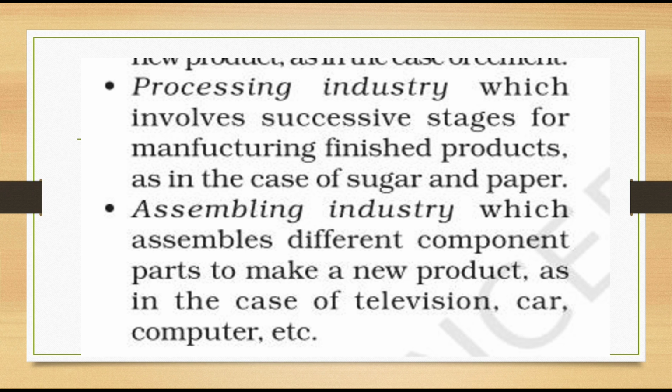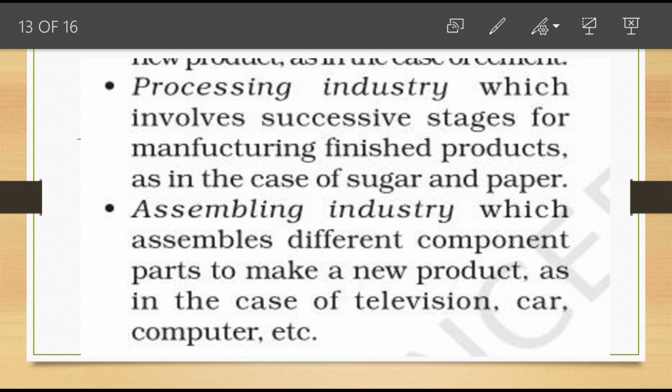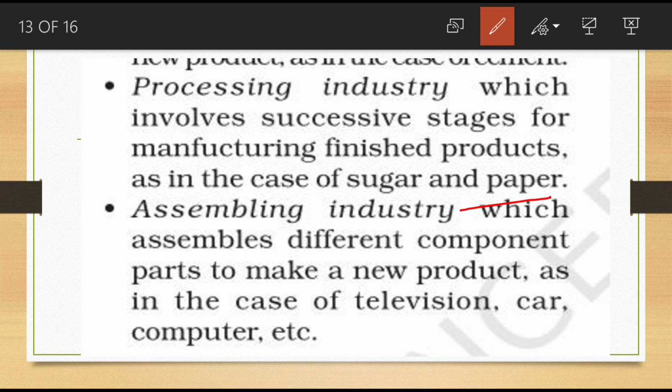Processing industry involves successive stages for manufacturing finished products, as in the case of sugar and paper. In the paper case, there are a number of processes: wood is converted into paper, and a number of stages are required before they get the final product, paper.